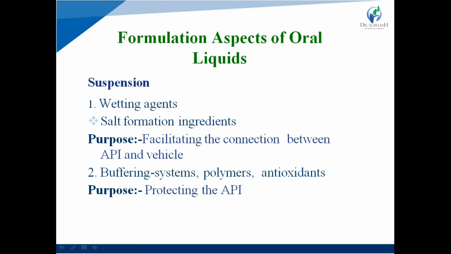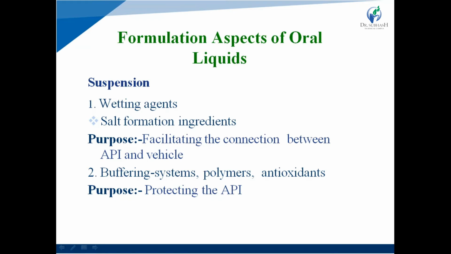After addition of suspending agent into the dispersion system, hydration or wetting of the suspending agent occurs. Third parameter is time and temperature required for hydration of the suspending agent: how much time and what temperature is required for hydration of any suspending agent.